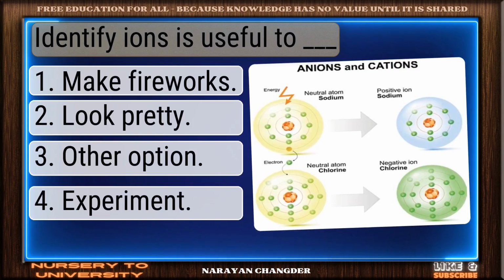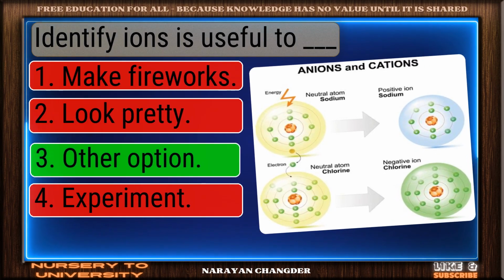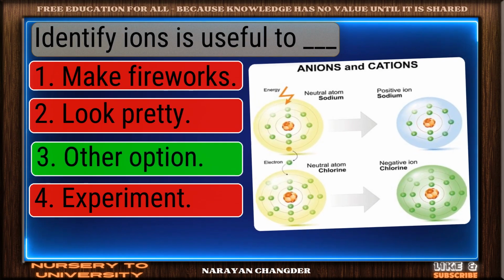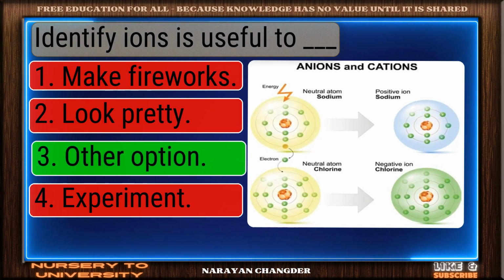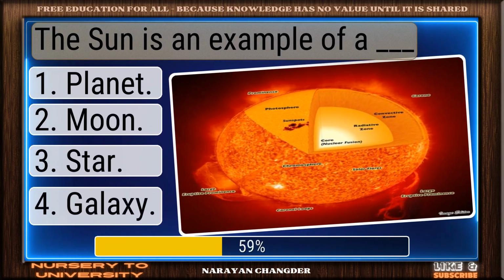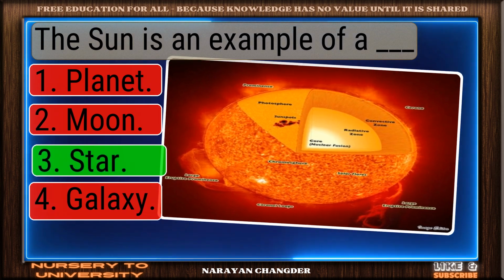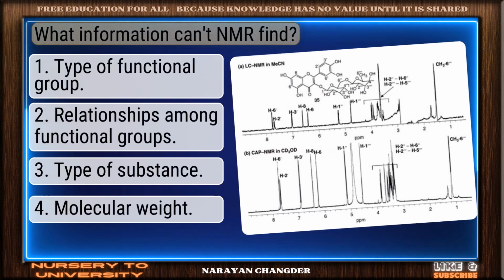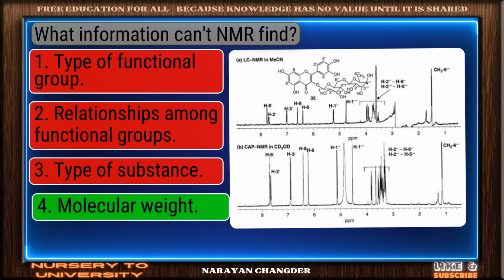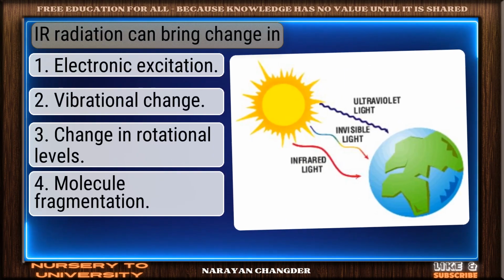Identify the one that is useful to dash. Clear logic. Your choice of the other option is sound and 100% true. The sun is an example of a dash. Excellent choice. Star is the right answer. What information can't NMR find? Valid point. Molecular weight is true.